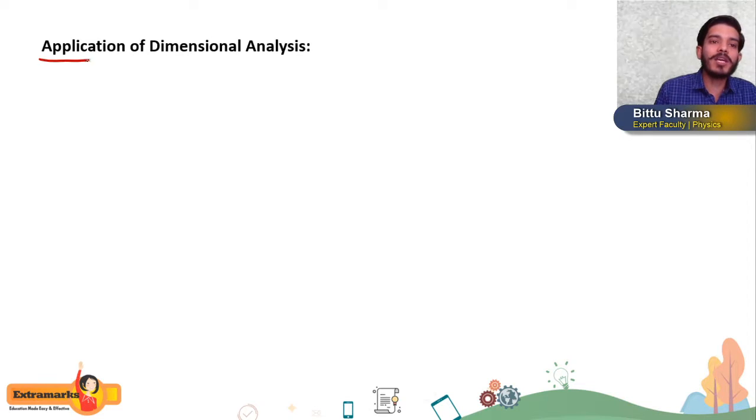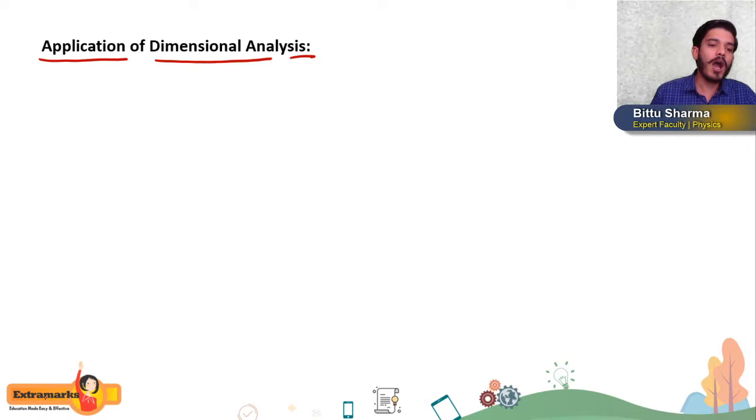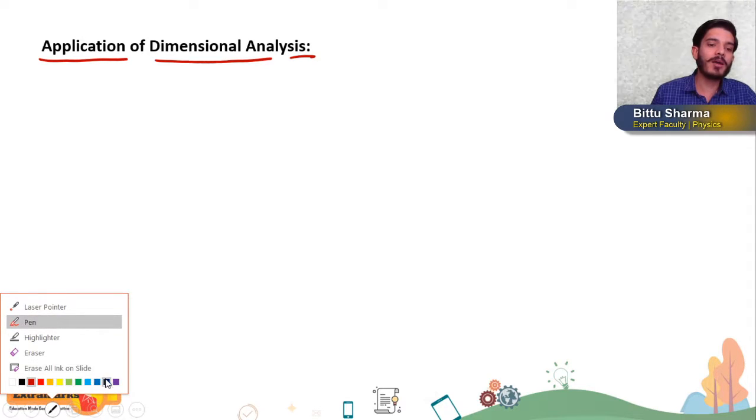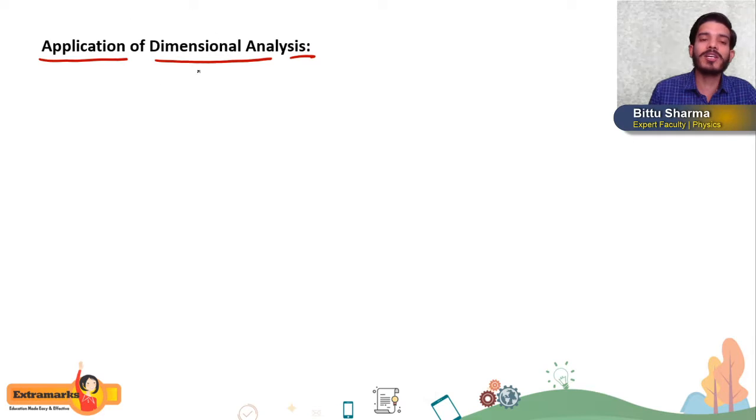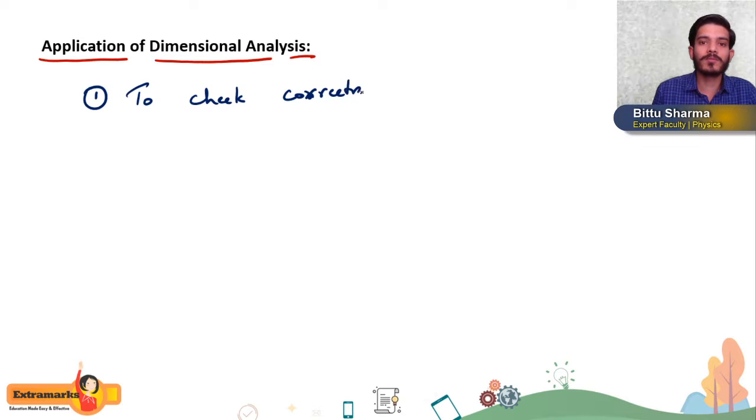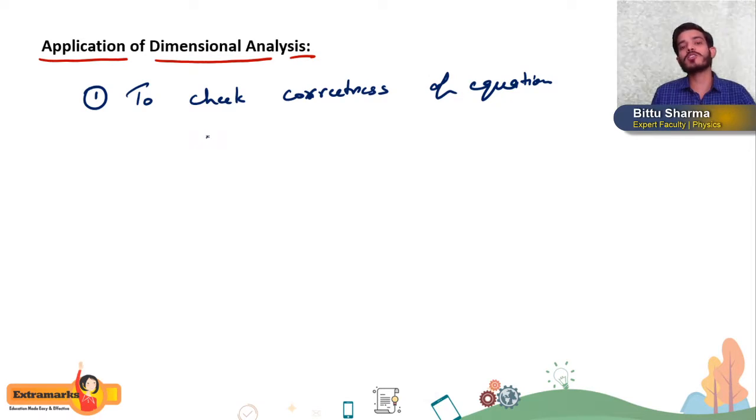Now the next is application of dimensional analysis. So where are we using dimensional analysis? What are the applications of dimensional analysis? First, to check the correctness of an equation. Now what is to check the correctness of an equation?